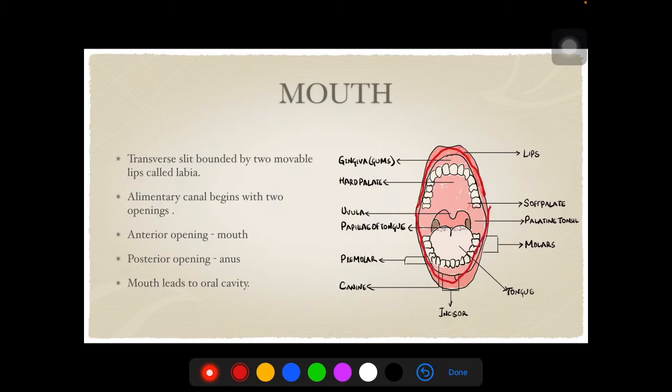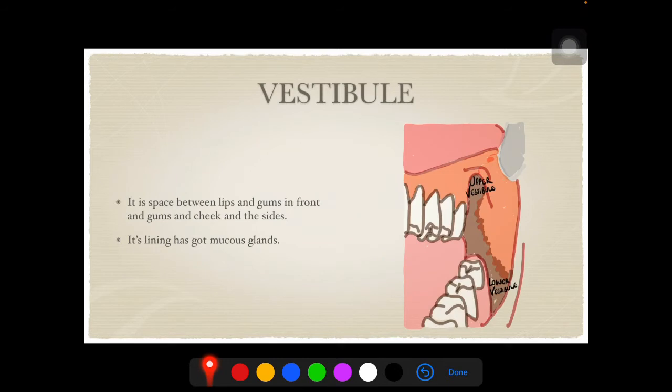Labia is this region. So, the alimentary canal begins with two openings, the anterior opening and the posterior opening. The anterior opening is referred to as mouth and the posterior opening is referred to as anus. Mouth leads to the oral cavity. The next structure which follows the mouth is referred to as the oral cavity.